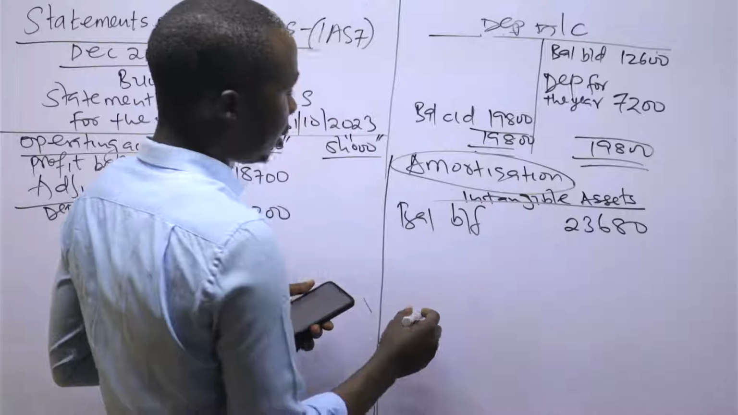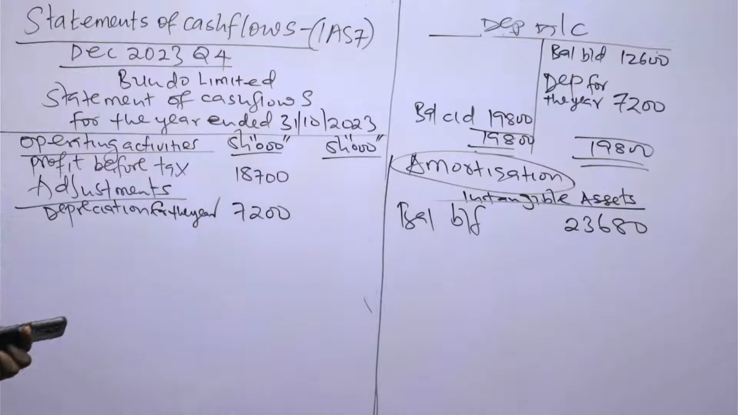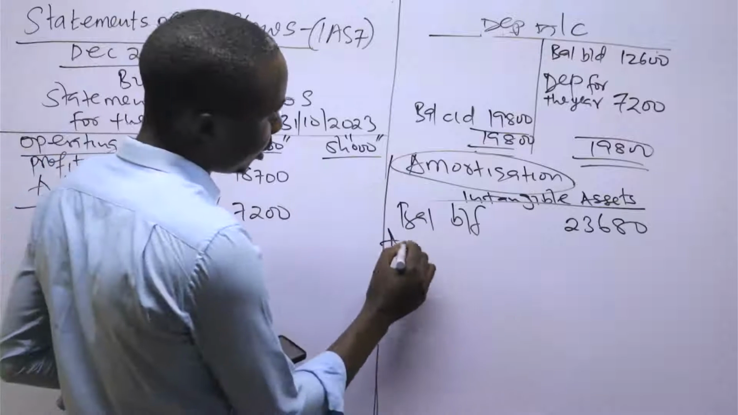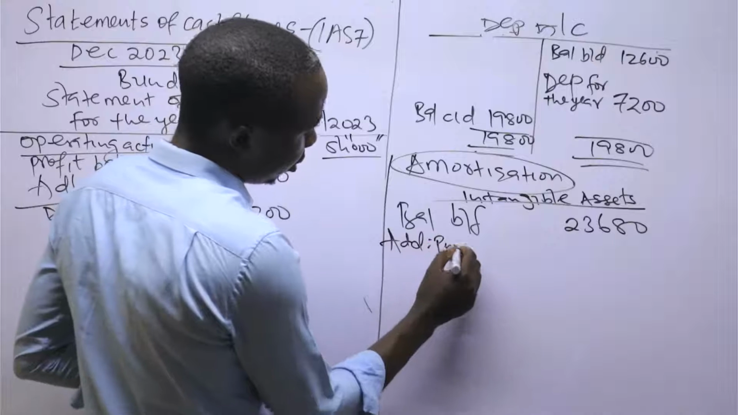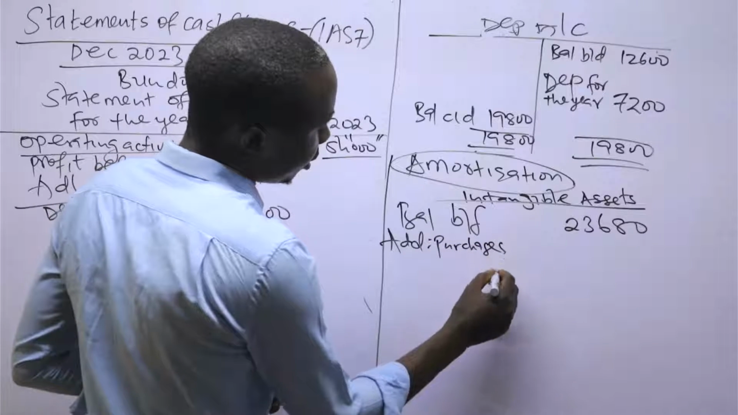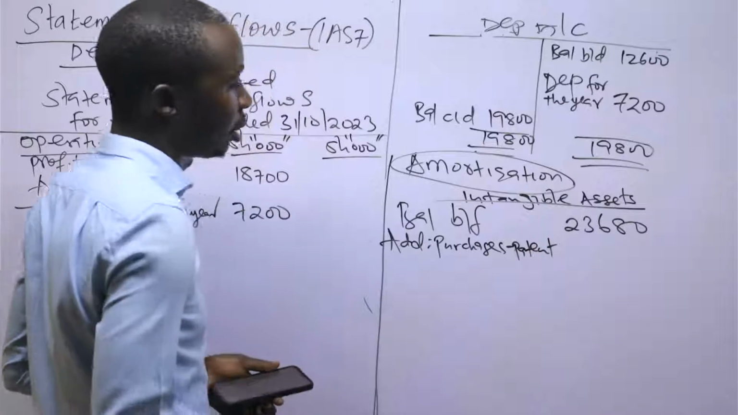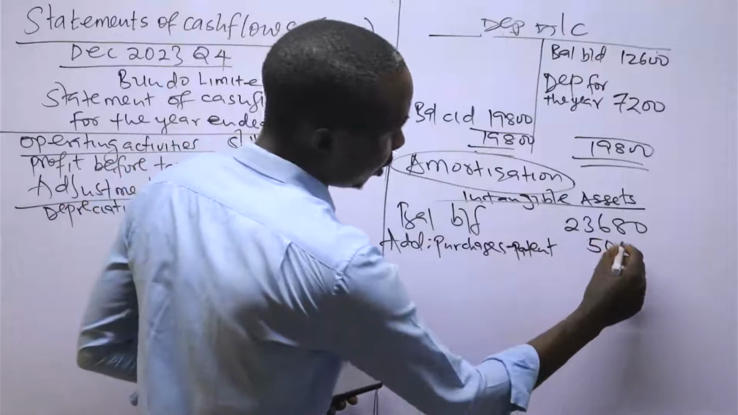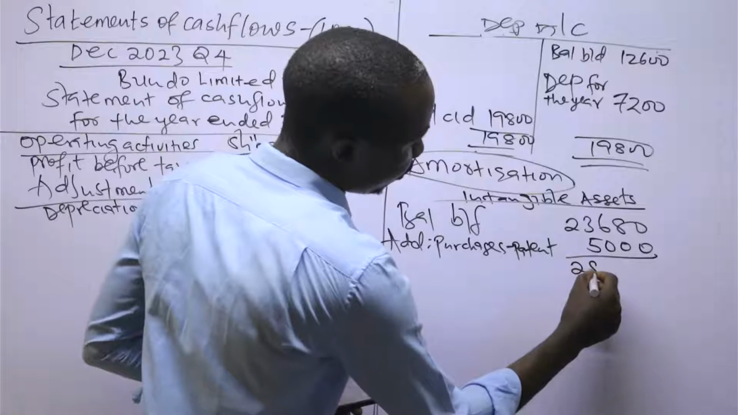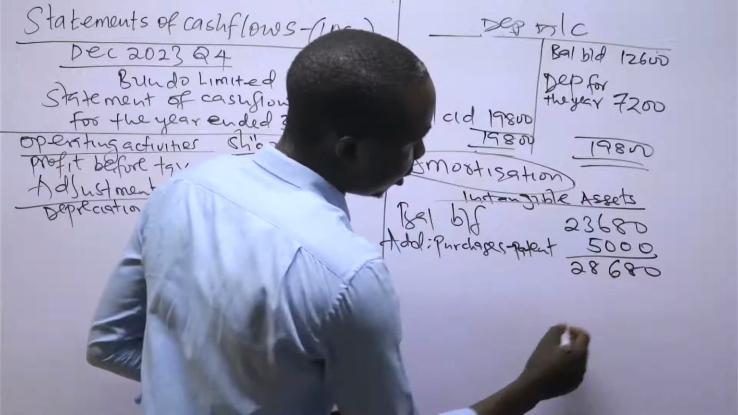They went ahead to get another intangible asset based on the additional information, the one which we have already looked at, the one which they acquired. So they did a purchase. Remember patents? Patents is patent rights. These are intangible assets, 5,000. So this one gives us a total of 28,680.